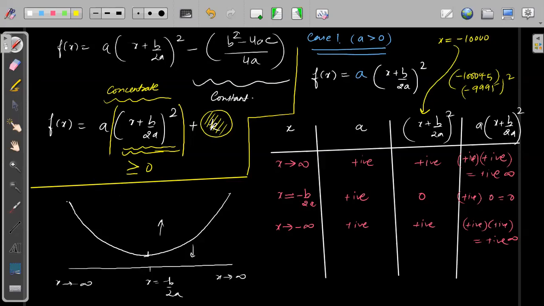Now this square will become positive. When x takes a negative value, the inside becomes negative, but overall it becomes positive, because there is a square. The square makes it positive no matter what value you take. And if you have a positive value inside, then the square will automatically be positive. There is no point even thinking about it. Understood?